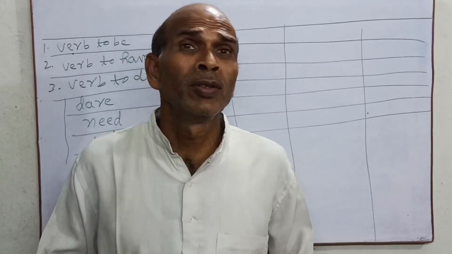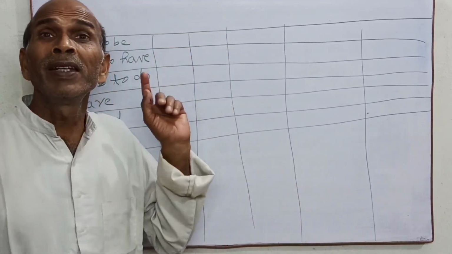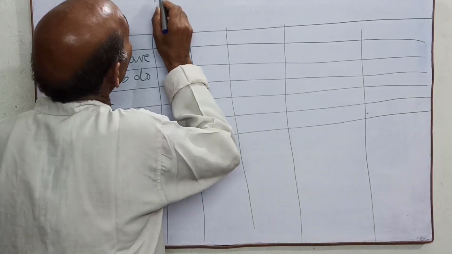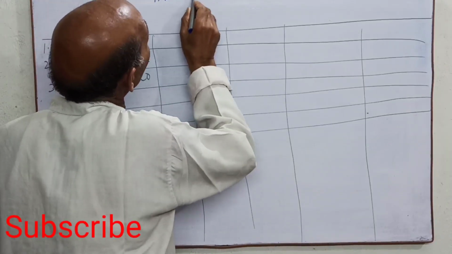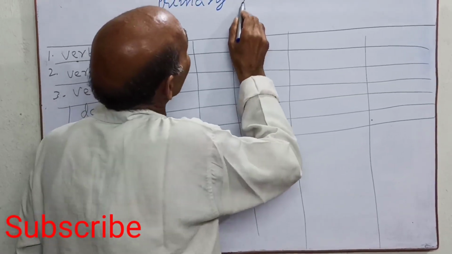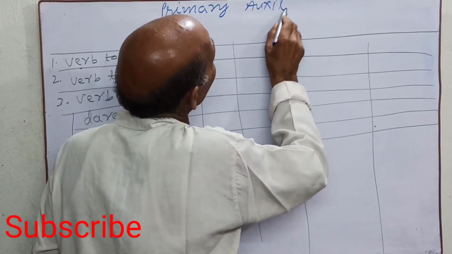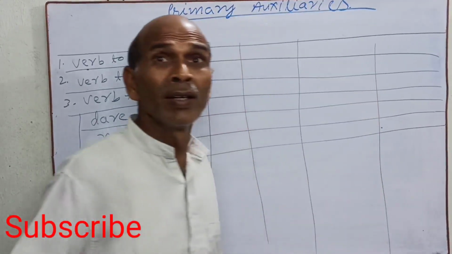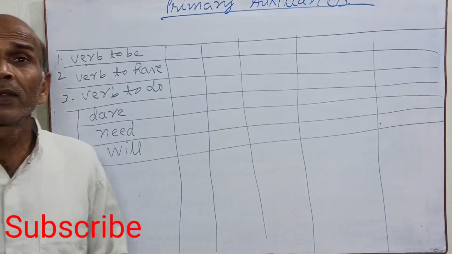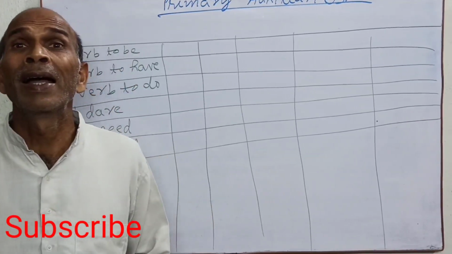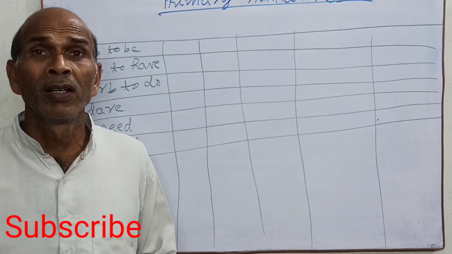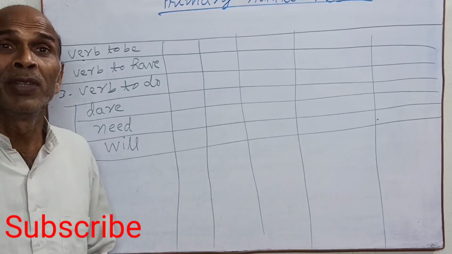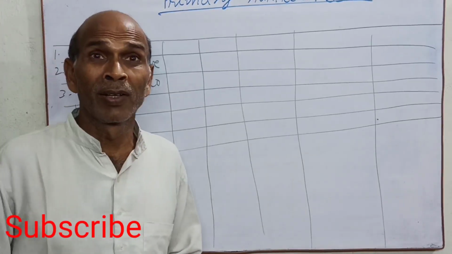I am going to teach you primary auxiliary. Primary auxiliary, two kinds. Main verb means full verb, and helping verb also.